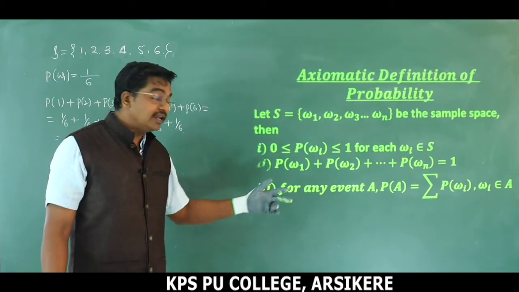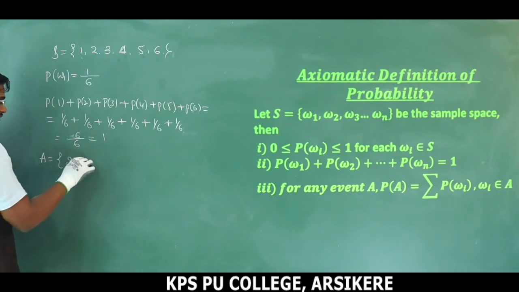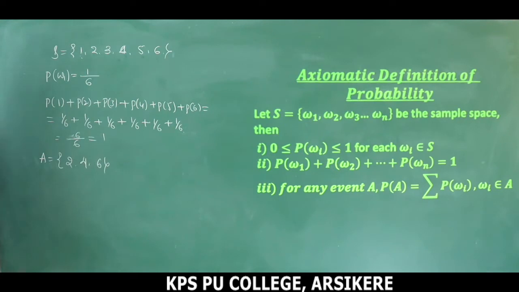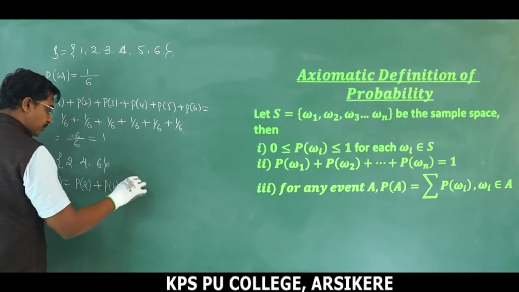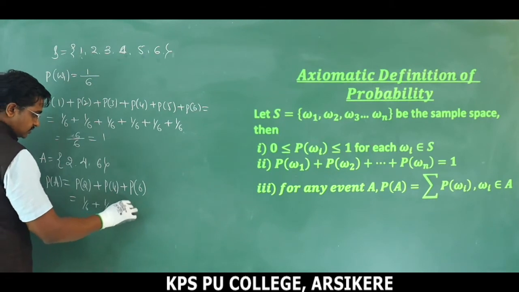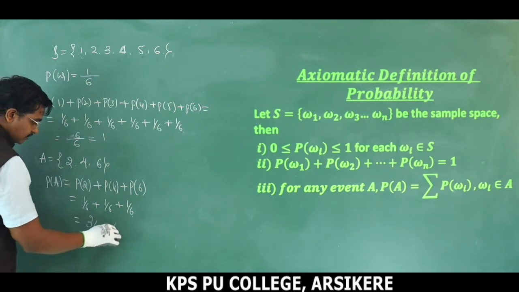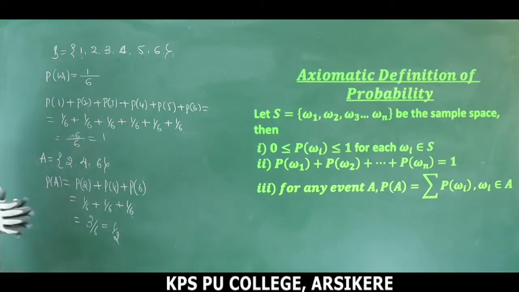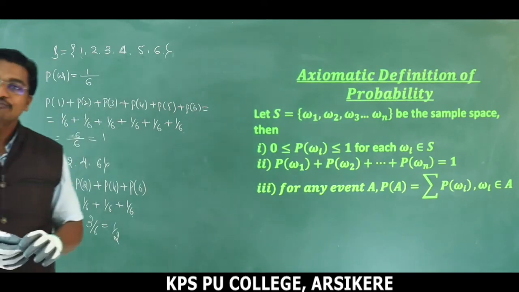And the third one we have is for any event. Suppose we take the event A as getting an even number: 2, 4, 6. So the probability of event A is nothing but the summation, right? Probability of 2 plus probability of getting 4 plus probability of getting 6. So this becomes 1 by 6 plus 1 by 6 plus 1 by 6. Therefore what is left here is 3 divided by 6. This is nothing but 1 by 2. Sum of all the outcomes favorable to A. This is the axiomatic definition of probability.